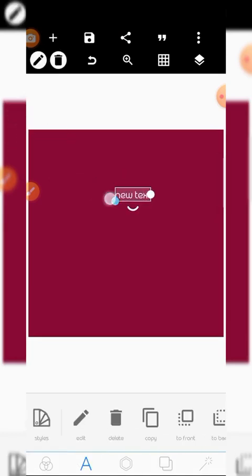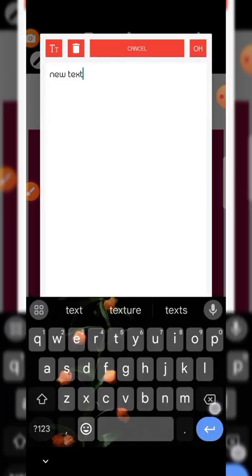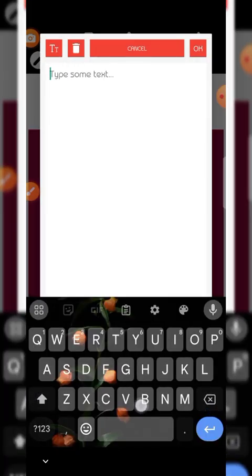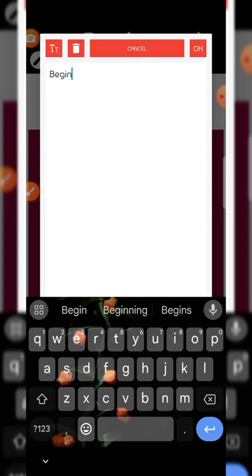The next one is undo. For example, let me type something: Beginners.